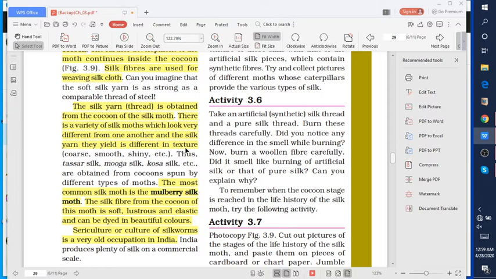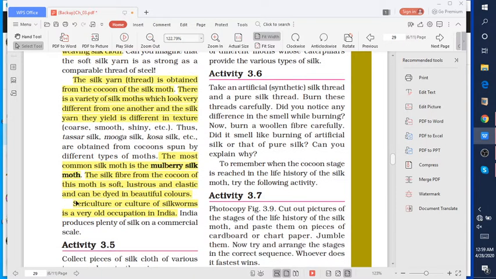Different types of silk moth provide different types of silk yarn, and different types of silk, called tassar silk, moga silk, kosa silk, and so on. This silk can be coarse, smooth, or shiny.